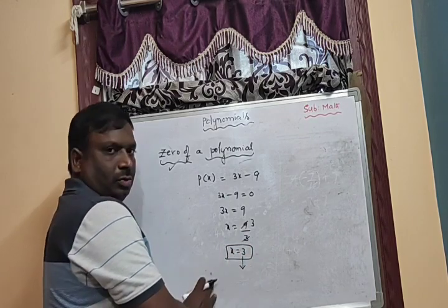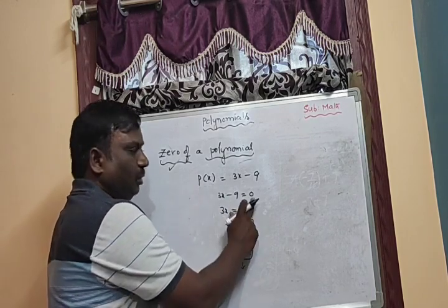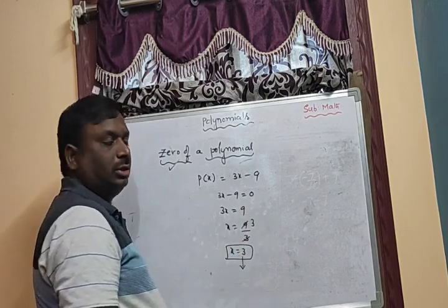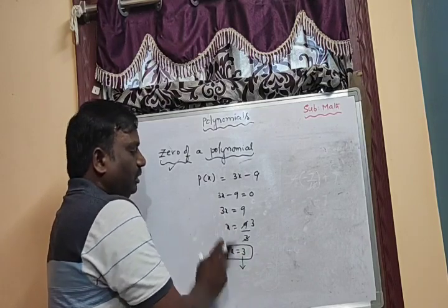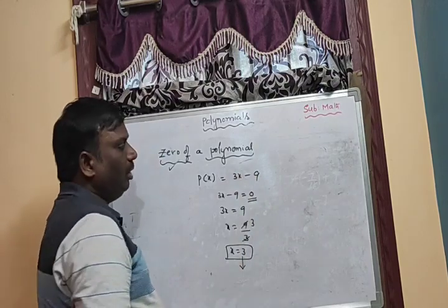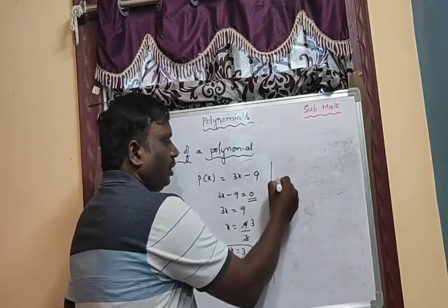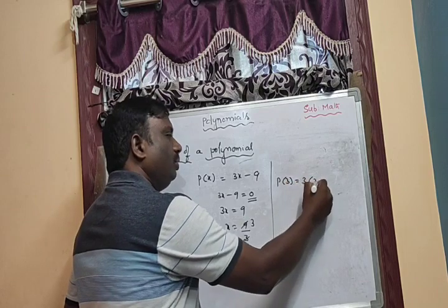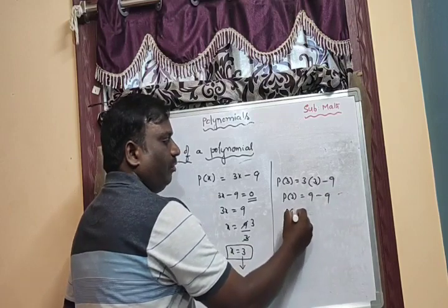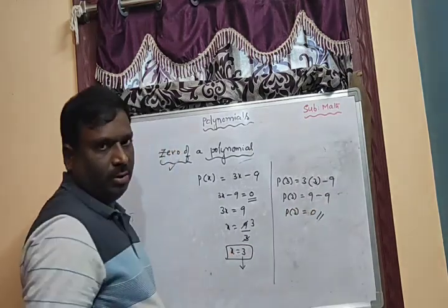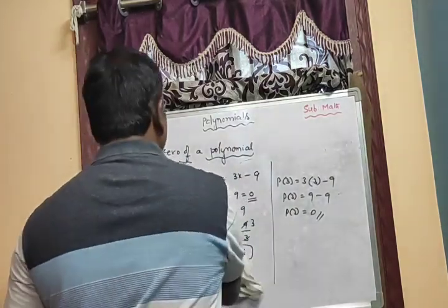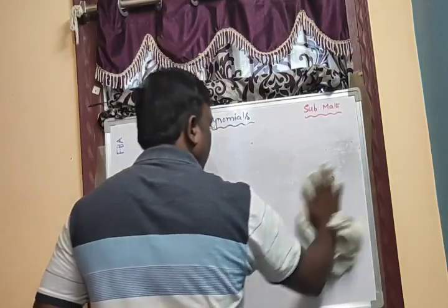For this value, the total polynomial will become 0. So this is the zero of the polynomial, and the value of the polynomial is 0. Now I am substituting p of 3, equal to 3 into 3 minus 9. P of 3 equal to 3 threes are 9 minus 9. P of 3 equal to 0. Understand? So this is the zero of the polynomial.